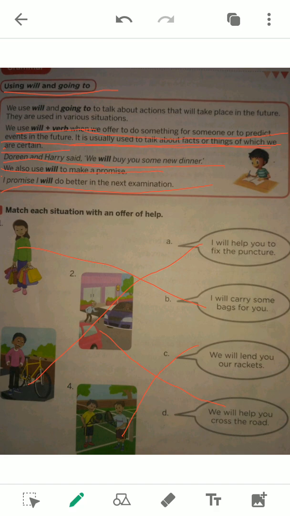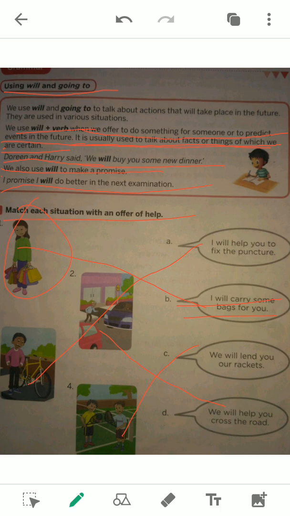So this is all about will till now. You will learn in detail in the future classes. So match this situation with an offer for help. For example, here there are four different types of situations. This lady is carrying too much, too many bags in her hands. What kind of help can we offer? I will carry some bags for you. That means I am promising her I will do some help. If we offer somebody some help, that means it's surety. So I will is used in case of offering help for somebody.